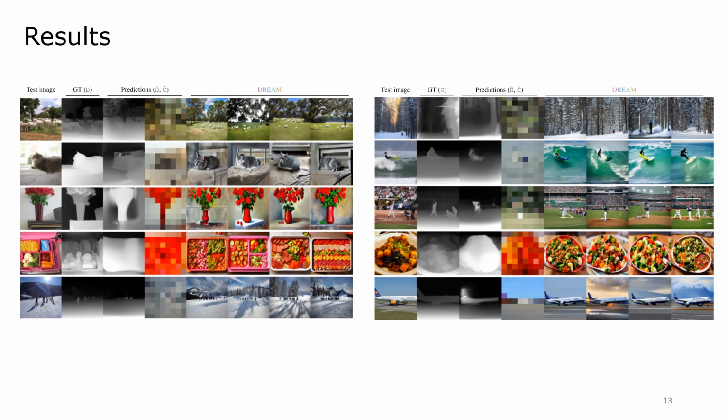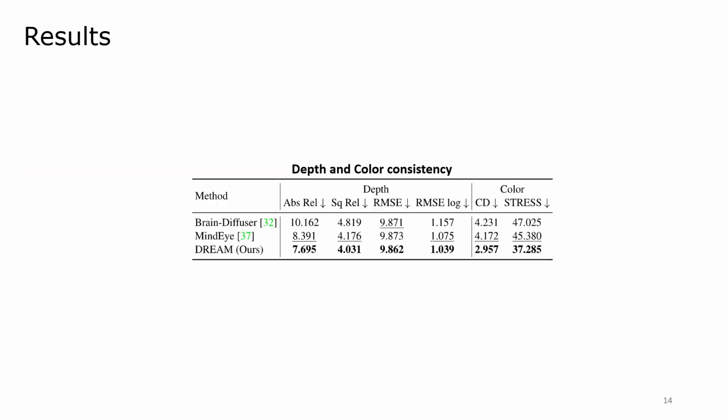Here are a few additional results of DREAM decoding. Notice how our method produces consistent results in terms of semantics, appearance, and structure. To evaluate the spatial and color quality of our reconstructions, we further compare the color and depth when predicted either from the decoded images or from the unseen test image. Our method DREAM consistently outperforms the very recent Brain-Diffuser and MindEye baselines.